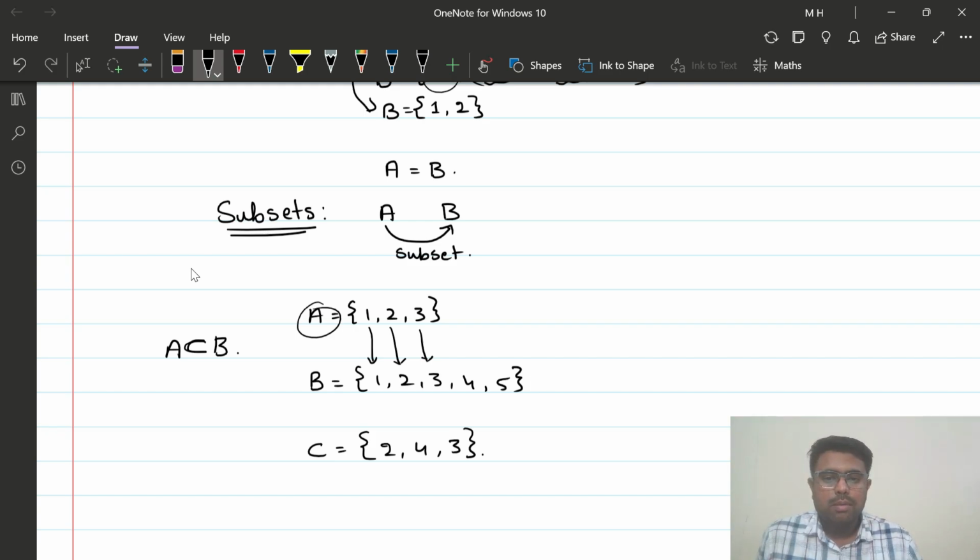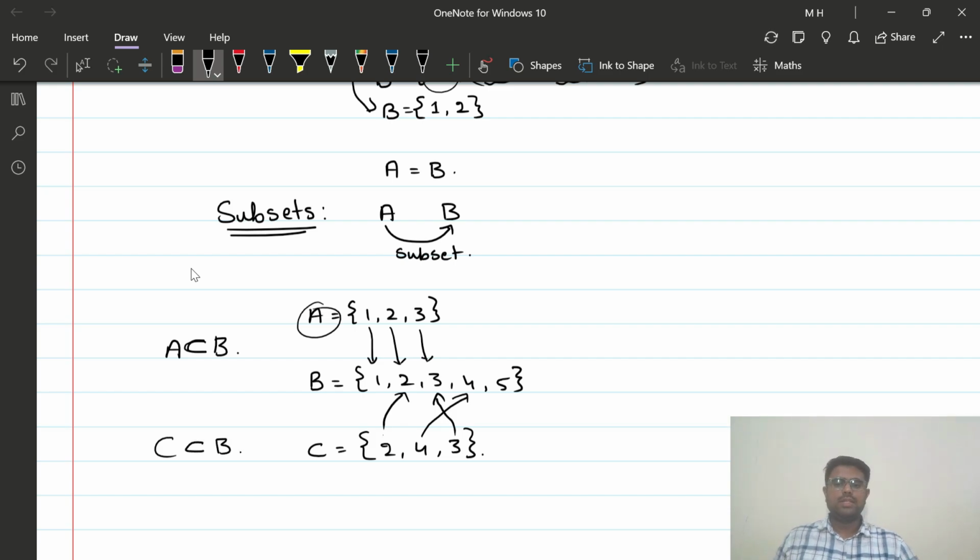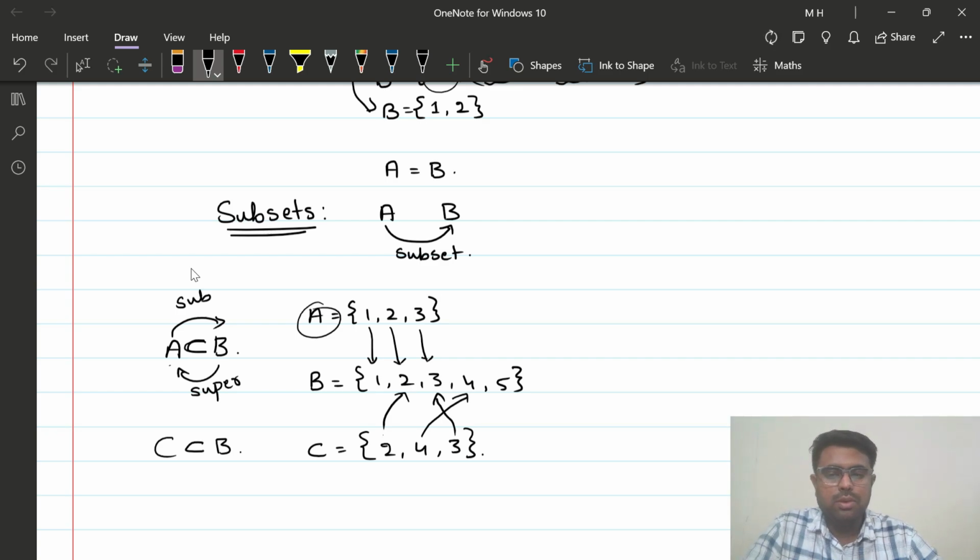You can see the elements of C: 2 is in B, 4 is also in B, and 3 is also in B. So C is also a subset of B. So C is a subset of B, and A is also a subset of B. If A is a subset of B, then B is called a superset of A. This is one terminology that they might sometimes use in a few questions. So if A is a subset of B, then we say that B is a superset of A.